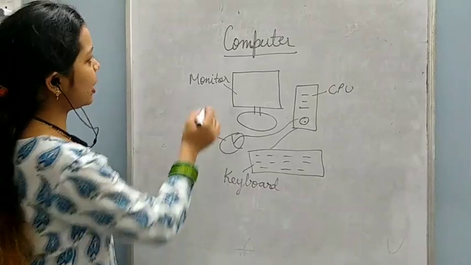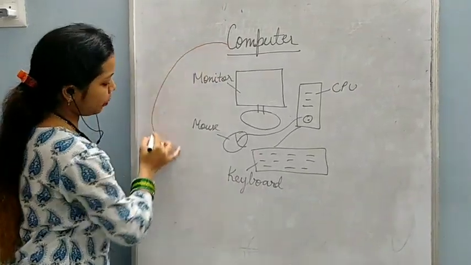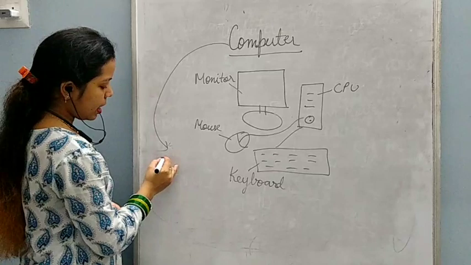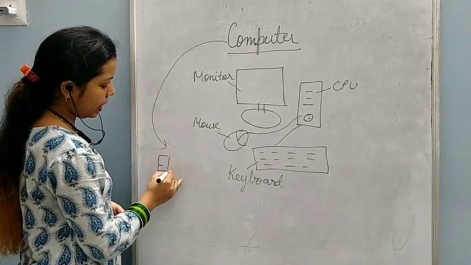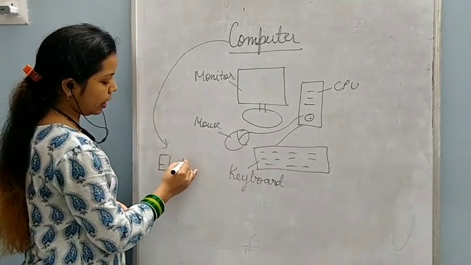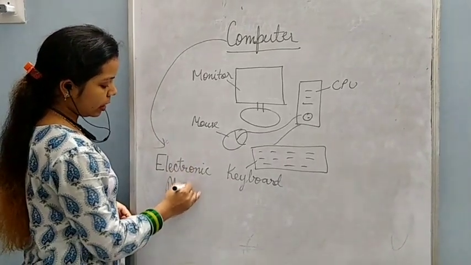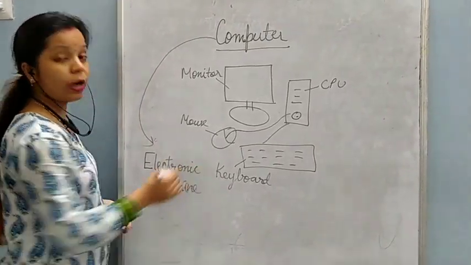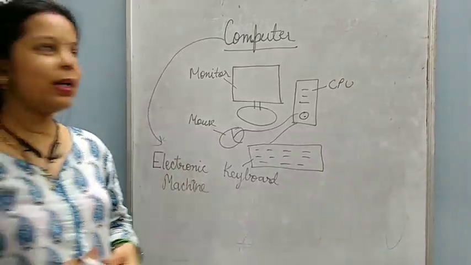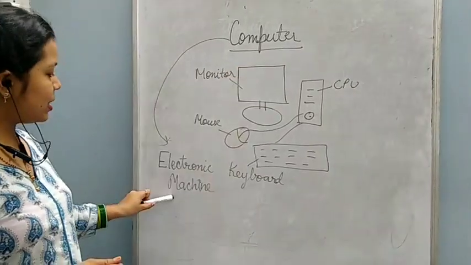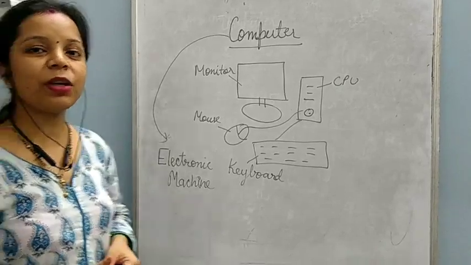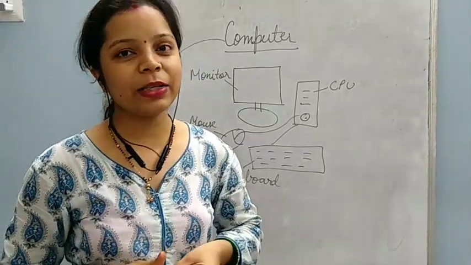Now I will tell you what a computer is. A computer is simply an electronic machine. Electronic machine means a computer works on electricity. That's why a computer is known as an electronic machine.